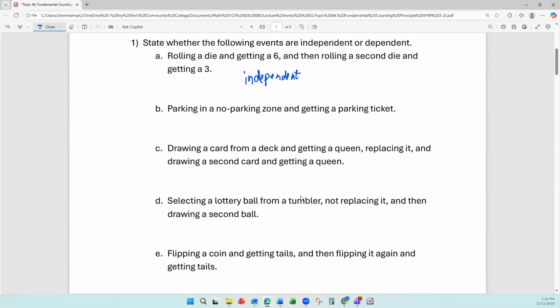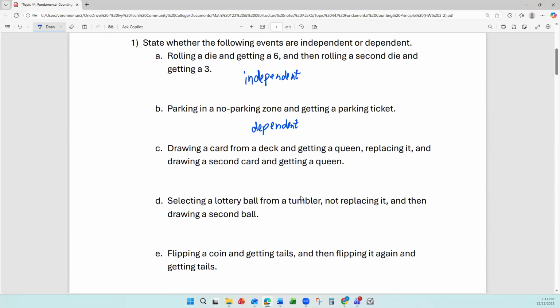Parking in a no parking zone and getting a parking ticket. The likelihood of getting a parking ticket, hopefully, is much higher if you're parked in a no parking zone when the person comes around to give the tickets. They are looking at the people in the no parking zone, or if they're in a parking zone, checking for other violations. But these would be dependent. Your likelihood of getting a ticket is affected by whether or not you park in a no parking zone.